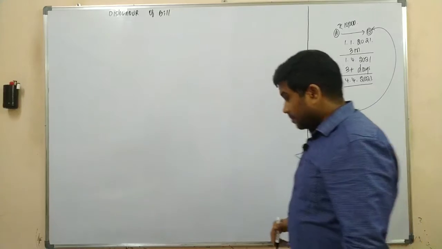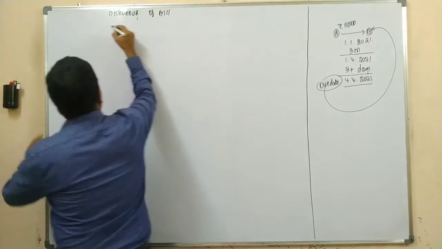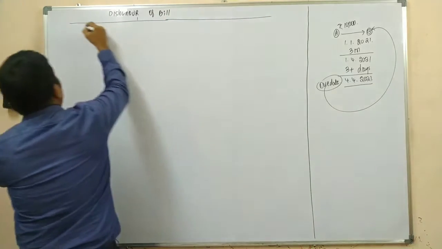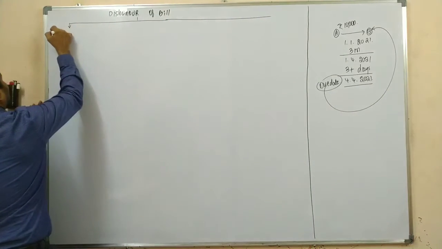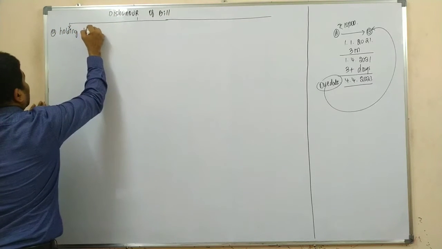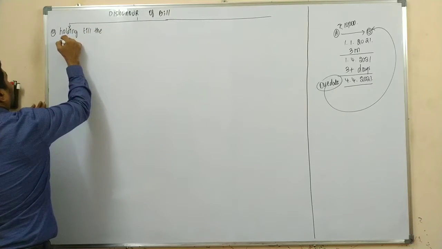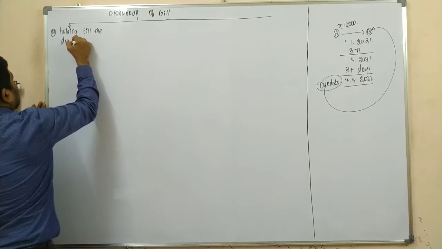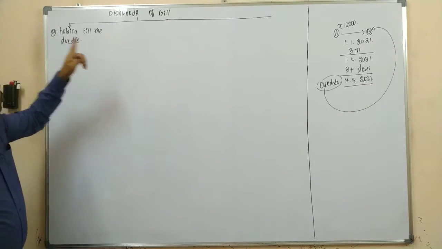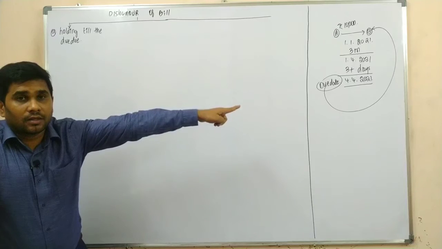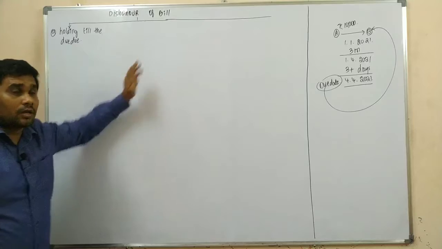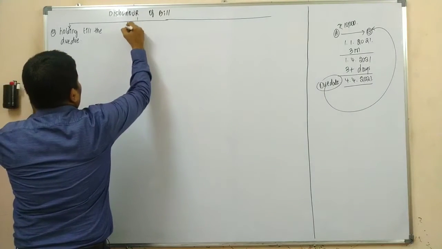That means dishonor of a bill: the drawer is holding till the due date and the bill was dishonored. Yes or no?